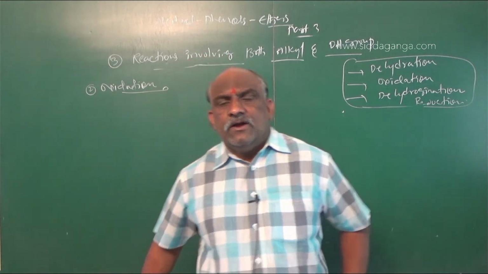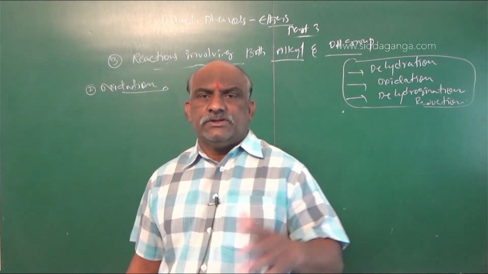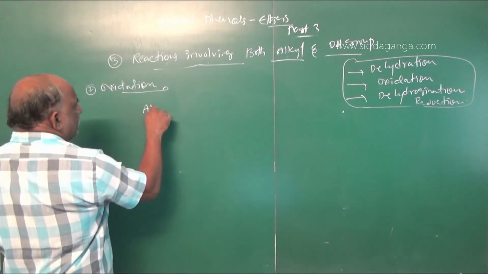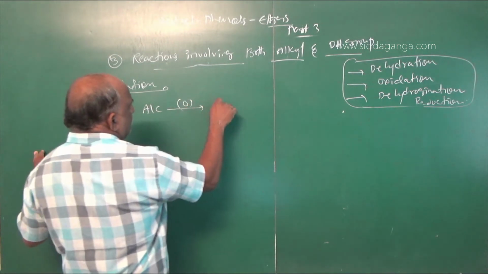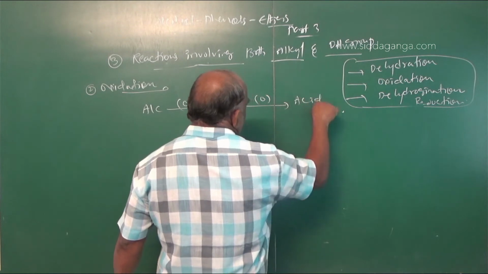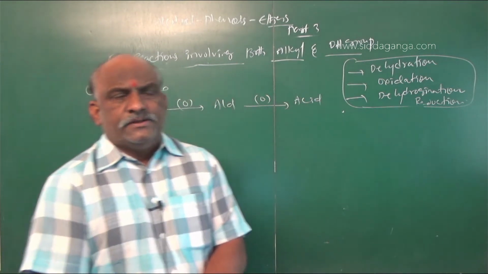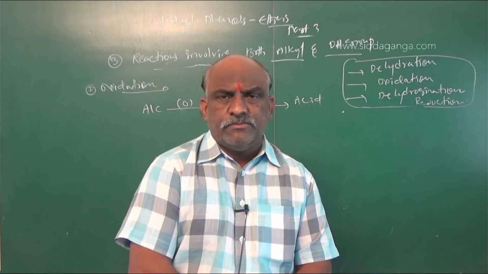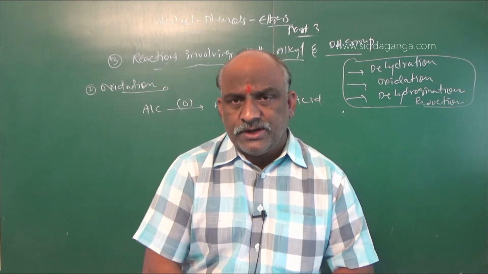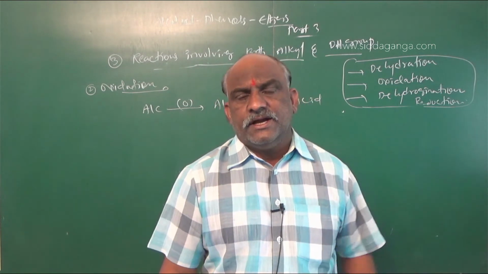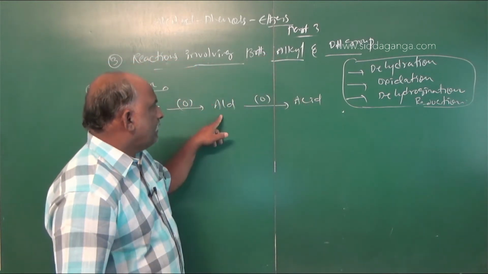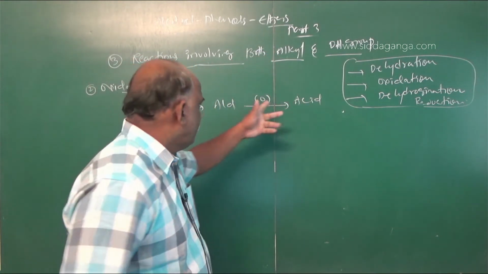Then what happens in oxidation of alcohol? Generally, alcohol oxidizes to aldehyde, and aldehyde oxidizes to carboxylic acid. This is the trend: alcohol, addition of oxygen, aldehyde, addition of oxygen, acid. Generally we can use potassium permanganate or potassium dichromate. With the strongest one, nitric acid, alcohols are converted directly into carboxylic acids. If the oxidizing agent is weak, in the first step we get aldehyde and in the second step we get acid. Let us consider one example.